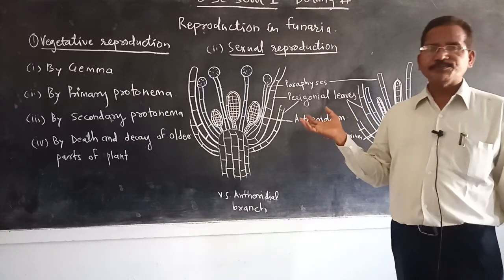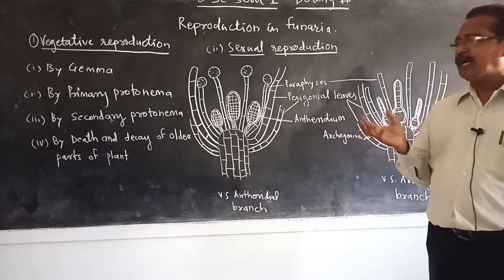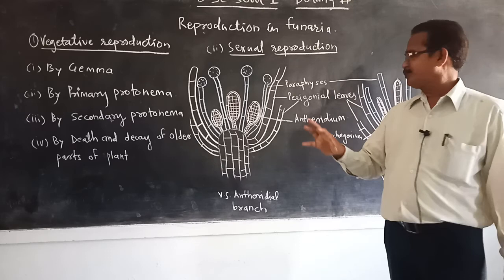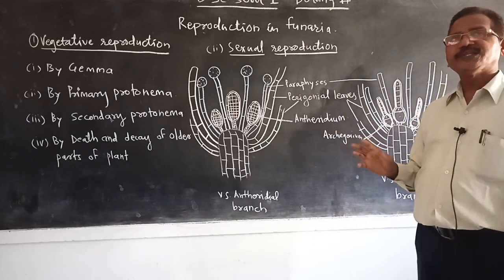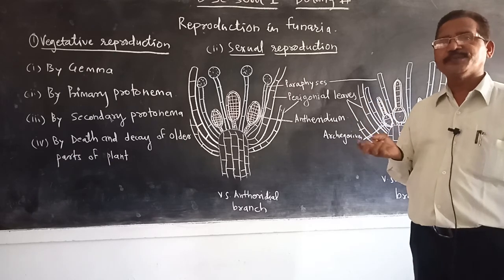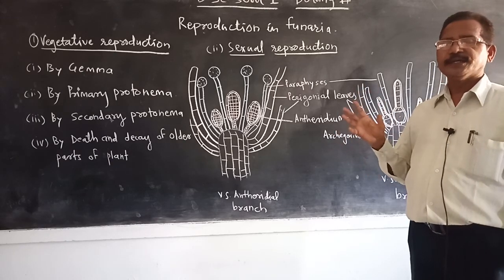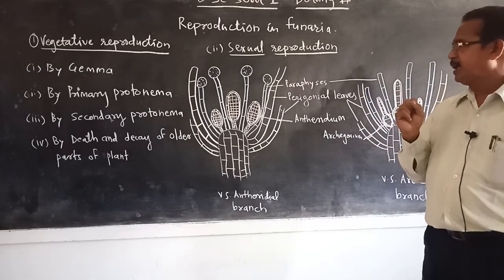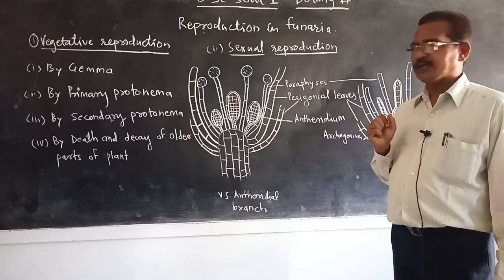They prevent the sex organs from desiccation. Also, on the antheridial branch and archegonial branch, some multicellular hair-like structures called paraphyses are present. They retain water and prevent desiccation of the sex organs.